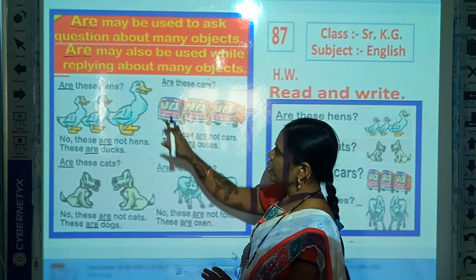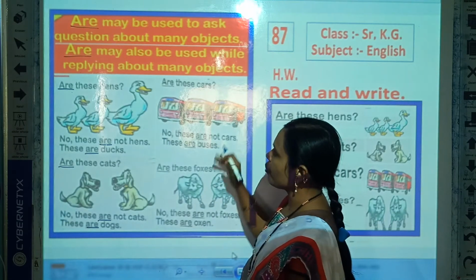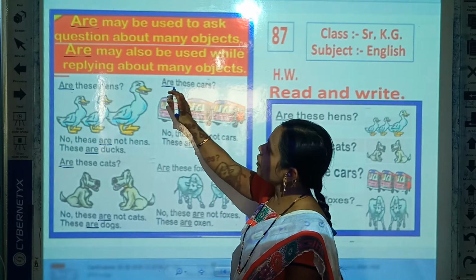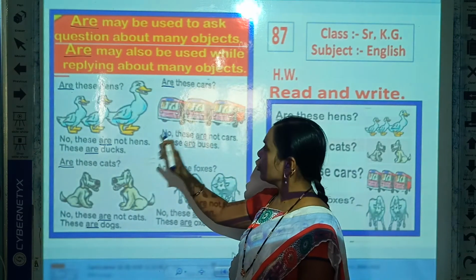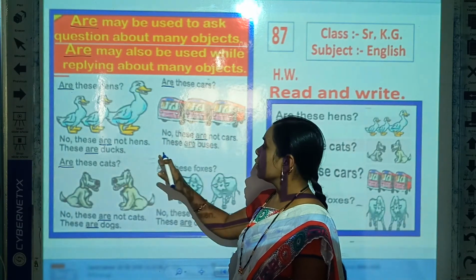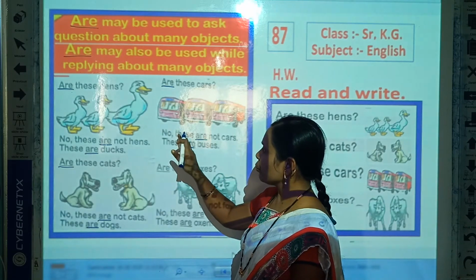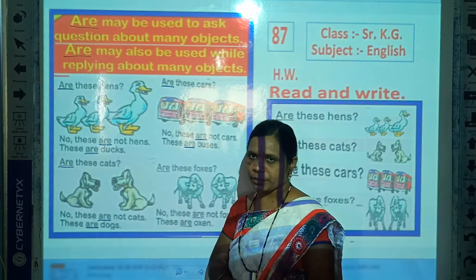Now look here. Which picture is this? Correct. This is the picture of buses. And question, are these cars? No, these are not cars. These are buses.